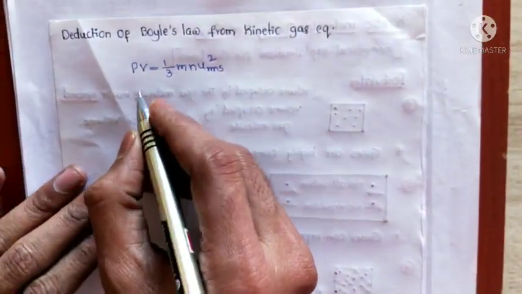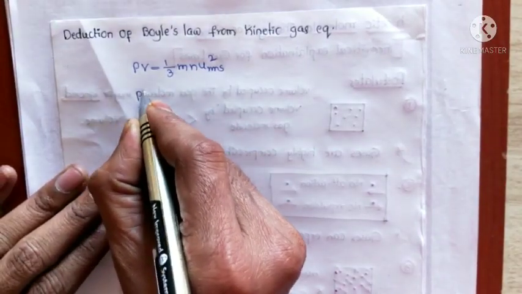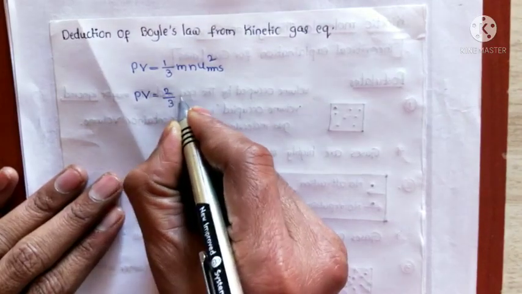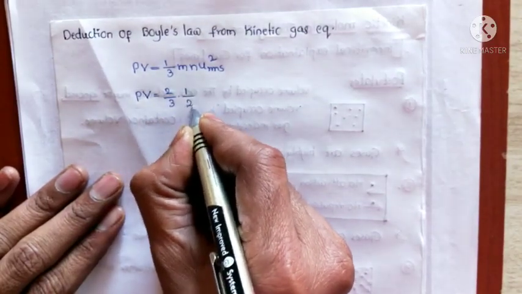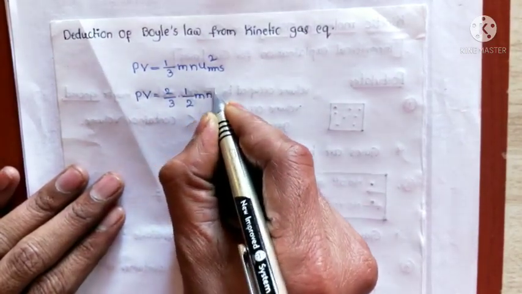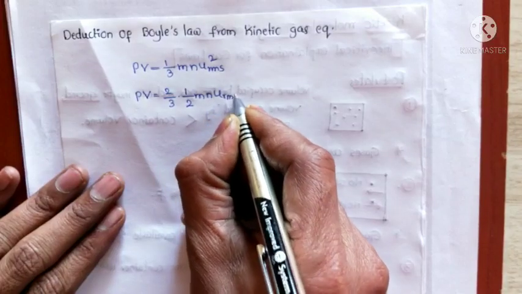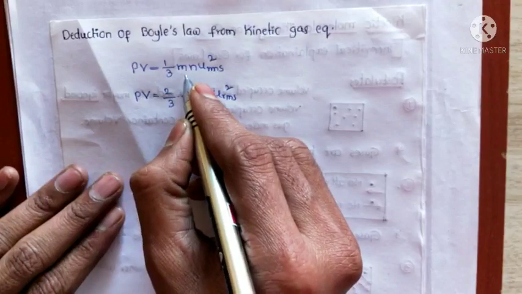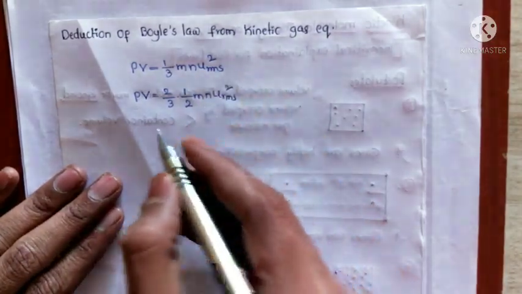Next, we will write this equation like this. For example, this is 2 by 3 and it is also 1 by 2 m n u RMS squared. If the 2 cancels, finally it is 1 by 3 m n u RMS squared.